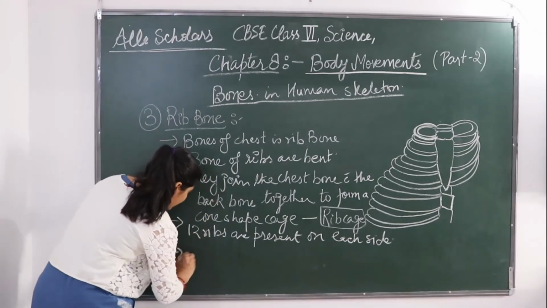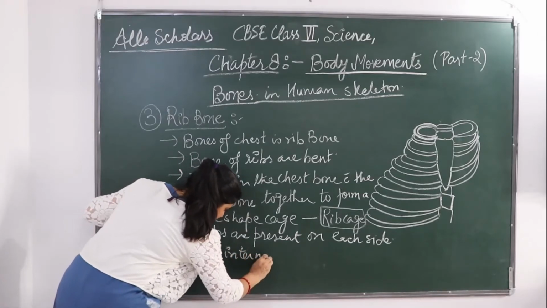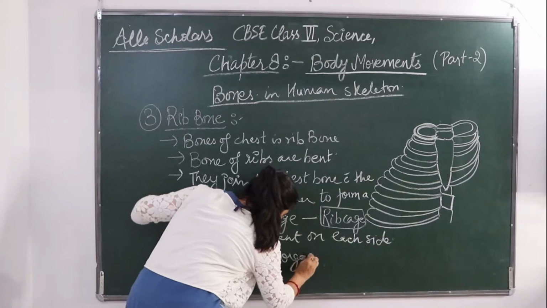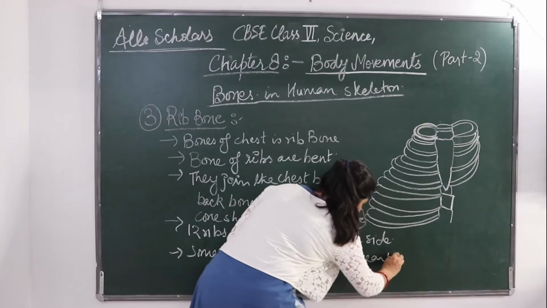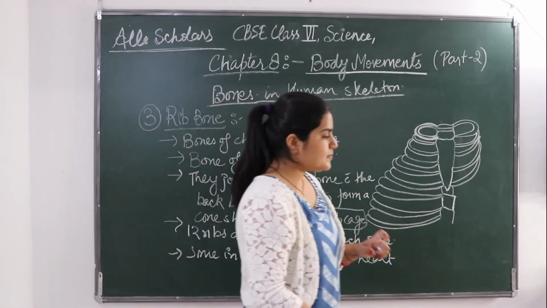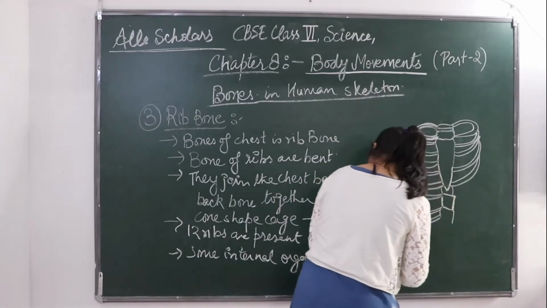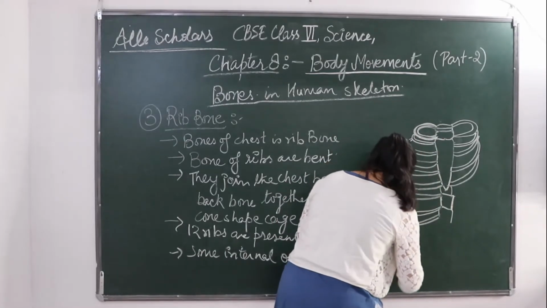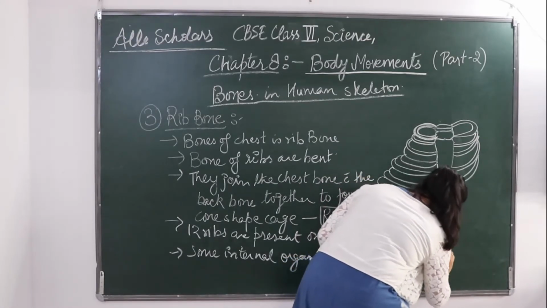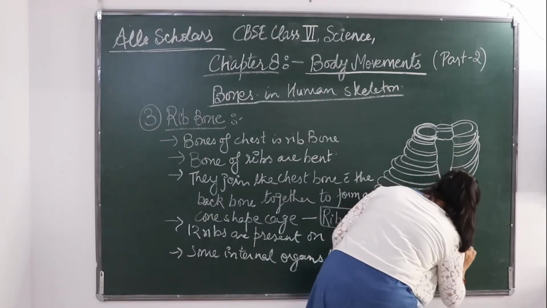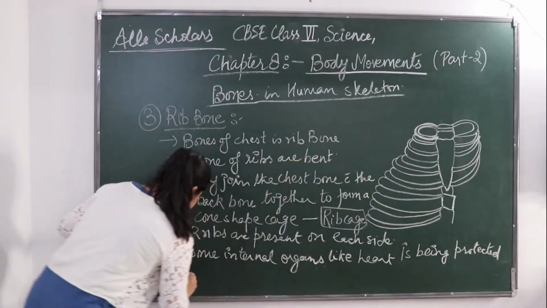Some internal organs like the heart are protected inside this cage, the rib cage.